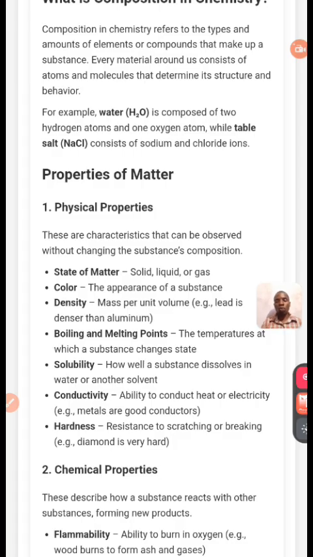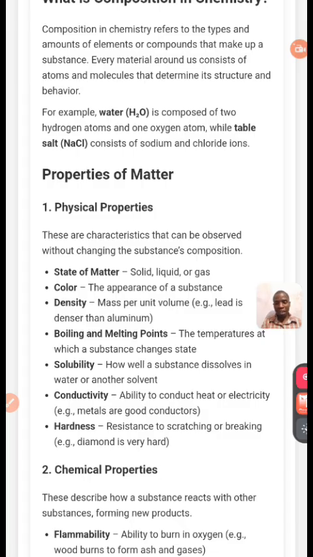Now, we have boiling point and melting point, the temperature. Every matter has its own boiling point. The boiling point of water is 100 degrees Celsius. The boiling point of petrol is different from the boiling point of kerosene. It's different from the boiling point of gas. Are you hearing now? Everything has its own boiling point. The boiling point of spirit is different from the boiling point of water. All these things have their own properties of matter.